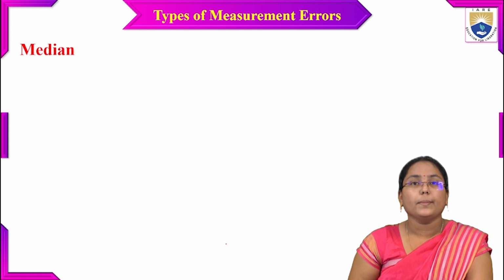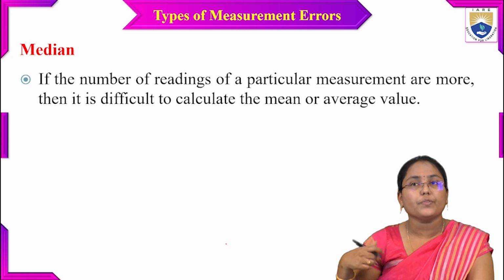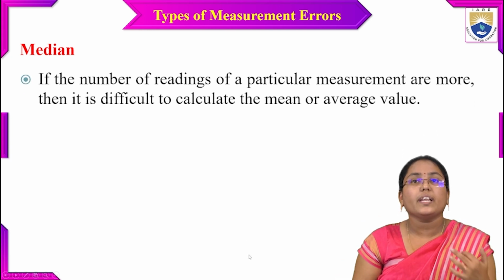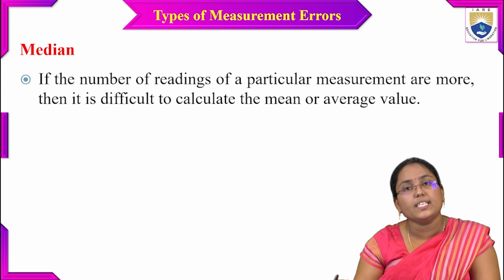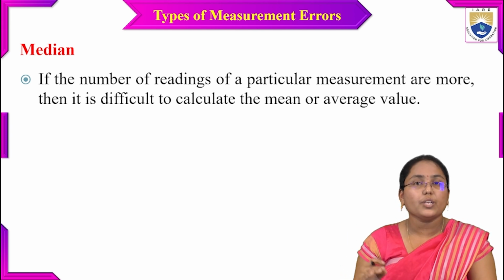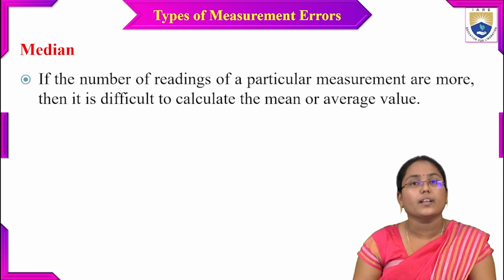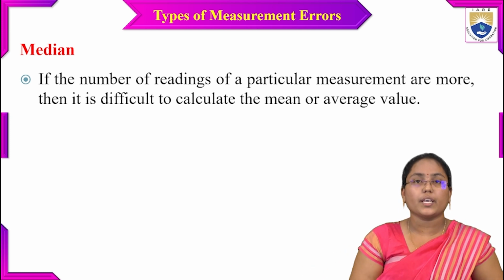The next one is the median, the second statistical parameter. If the number of readings of a particular measurement is large, then it is difficult to calculate the mean or average value. As I said previously, if there are more readings in a measurement process, then the mean value will be more or less equal to the true value, and I can say that value is very accurate.